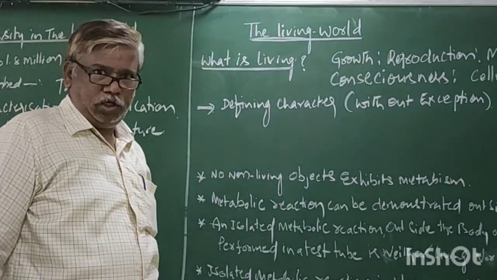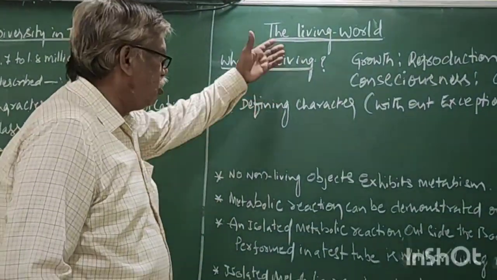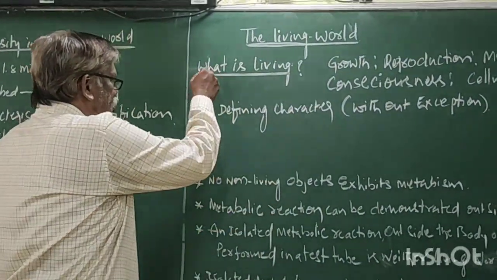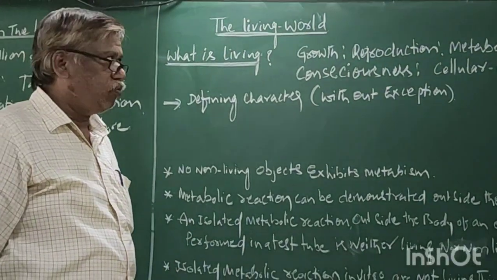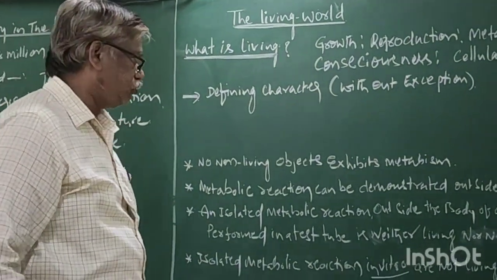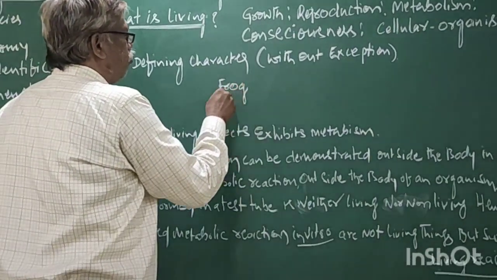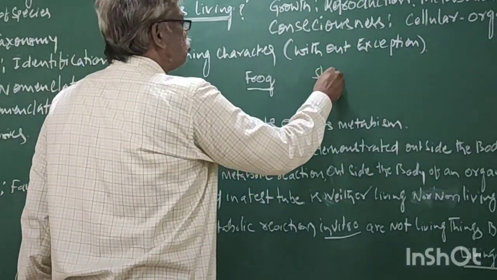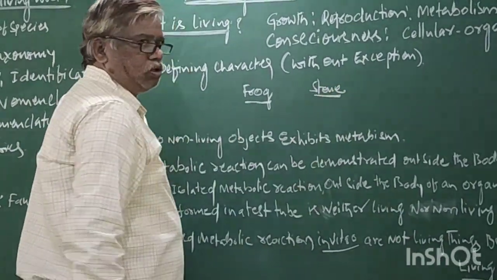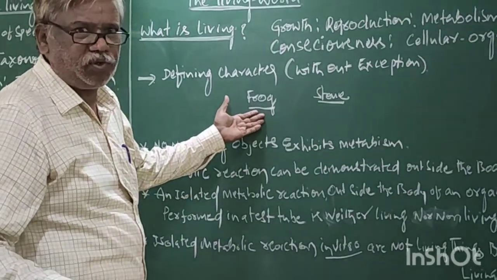It is the first chapter. Now, in this living world, what is living? Just see. Frog, stone. Among these two, the frog has life.